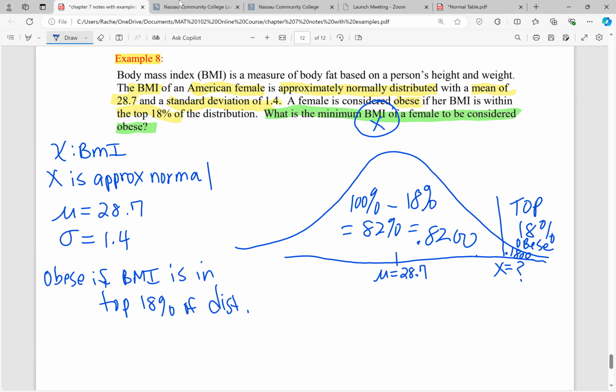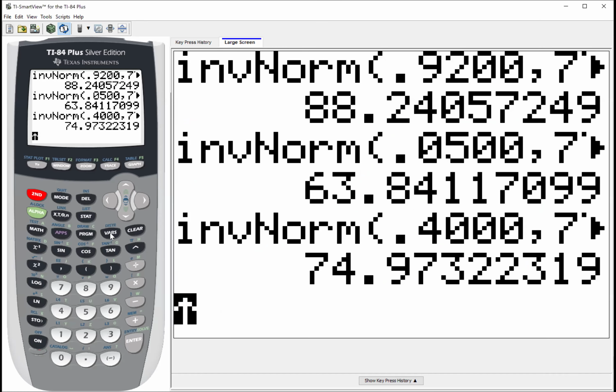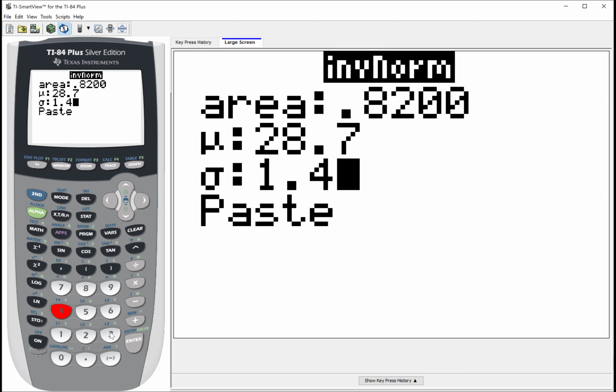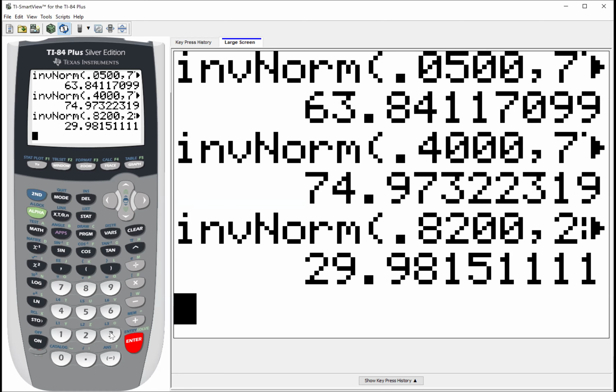And since we're looking for a raw score, we're going to use inverse norm in the calculator. So let's pull up inverse norm. Second, the VARS key, option 3. The area to the left is 0.82. The mean BMI is 28.7. And the standard deviation is 1.4. Now we can paste and enter. And we get about 29.98, which rounds to about 30.